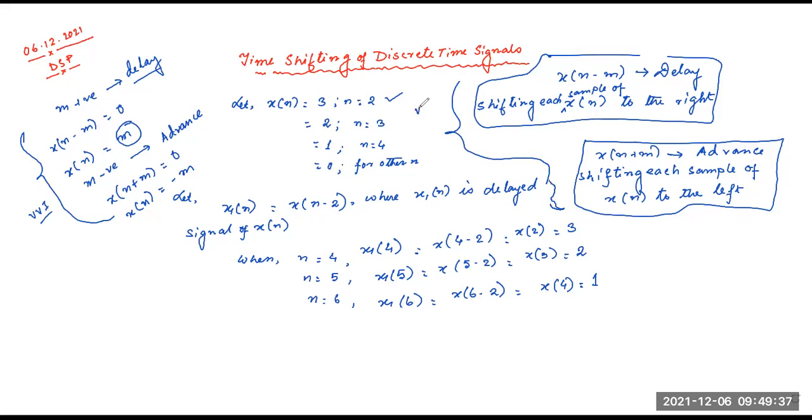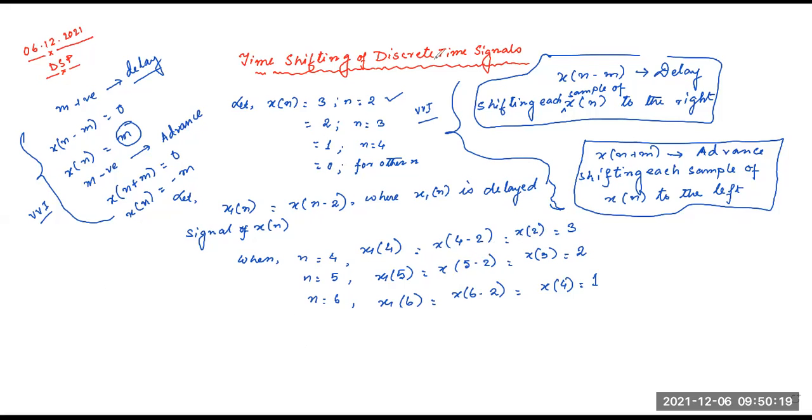Because the shifting operation is the most needed operation in discrete time signals, you have to learn by heart how it is shifting. For the sample x2, it is available at n equals 2 in the original sequence of x of n, but the same sample is available at n equals 4. At n equals 4, we get the value of x2. That means the signal will start from n equals 4.